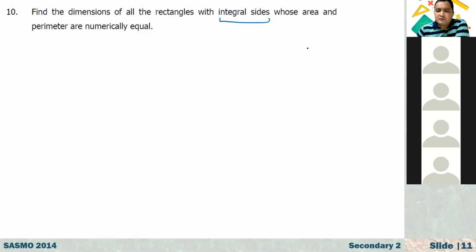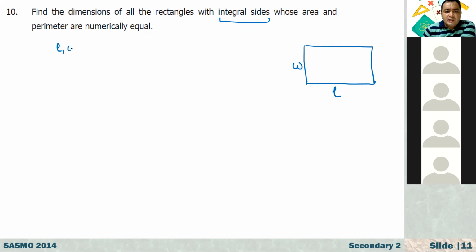So we are talking about a kind of rectangle. Numerically equal means we are now talking about the units, right? Let's say its length is L, width is W. Here L and W are integers, and more than that, they are positive integers. That means 1, 2, 3, 4, and so on. These are positive integers, right?